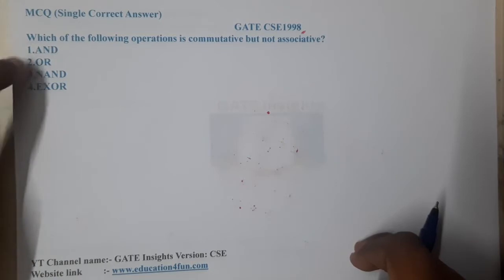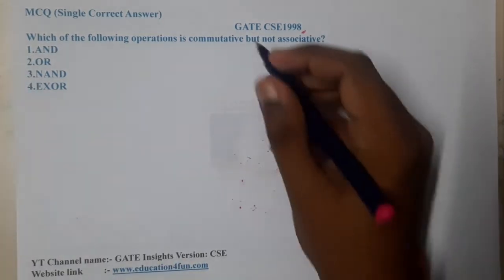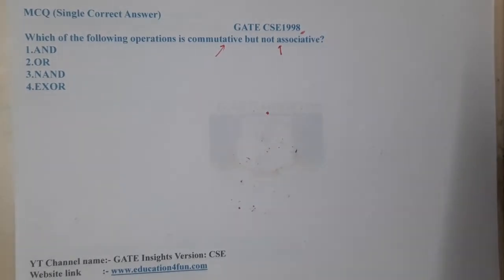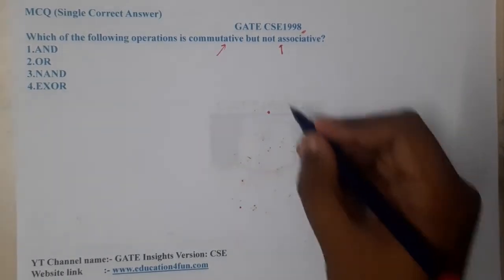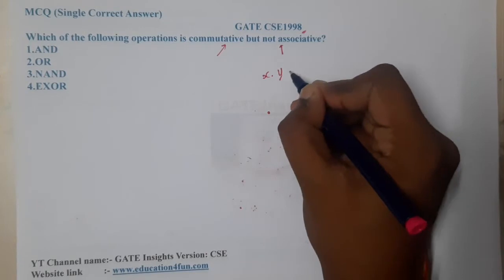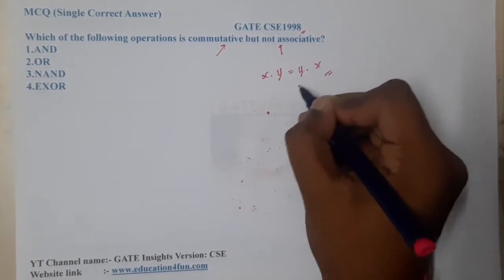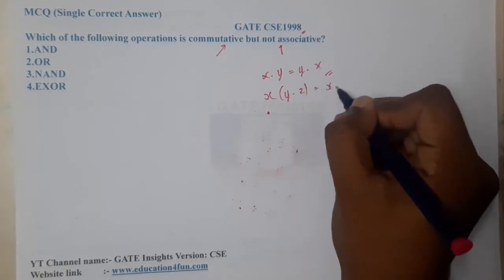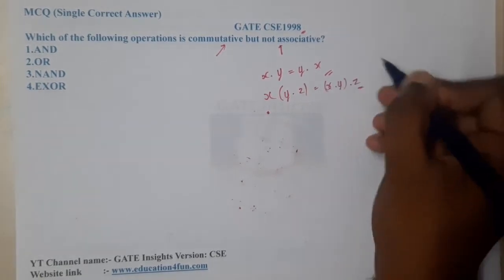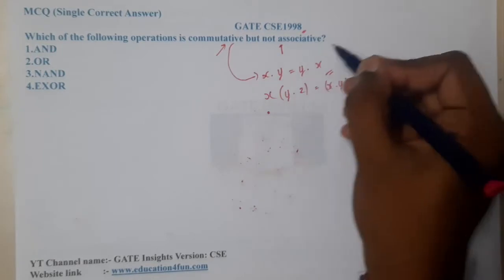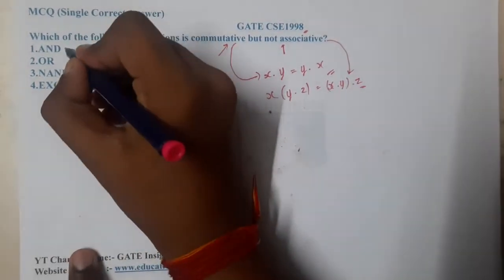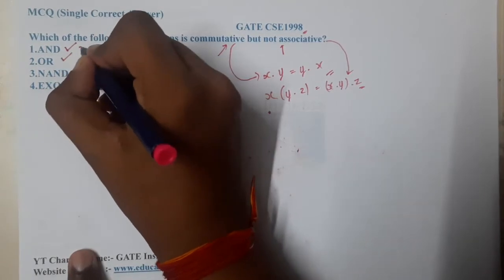While discussing the gates, I clearly told you to remember which follows which. So if you recall, what exactly is commutative? If you say x into y is equal to y into x, this is commutative. And what is associative? (x into y) into z is equal to x into (y into z). So this is commutative and this is associative. Both of these are followed by AND and OR gates.